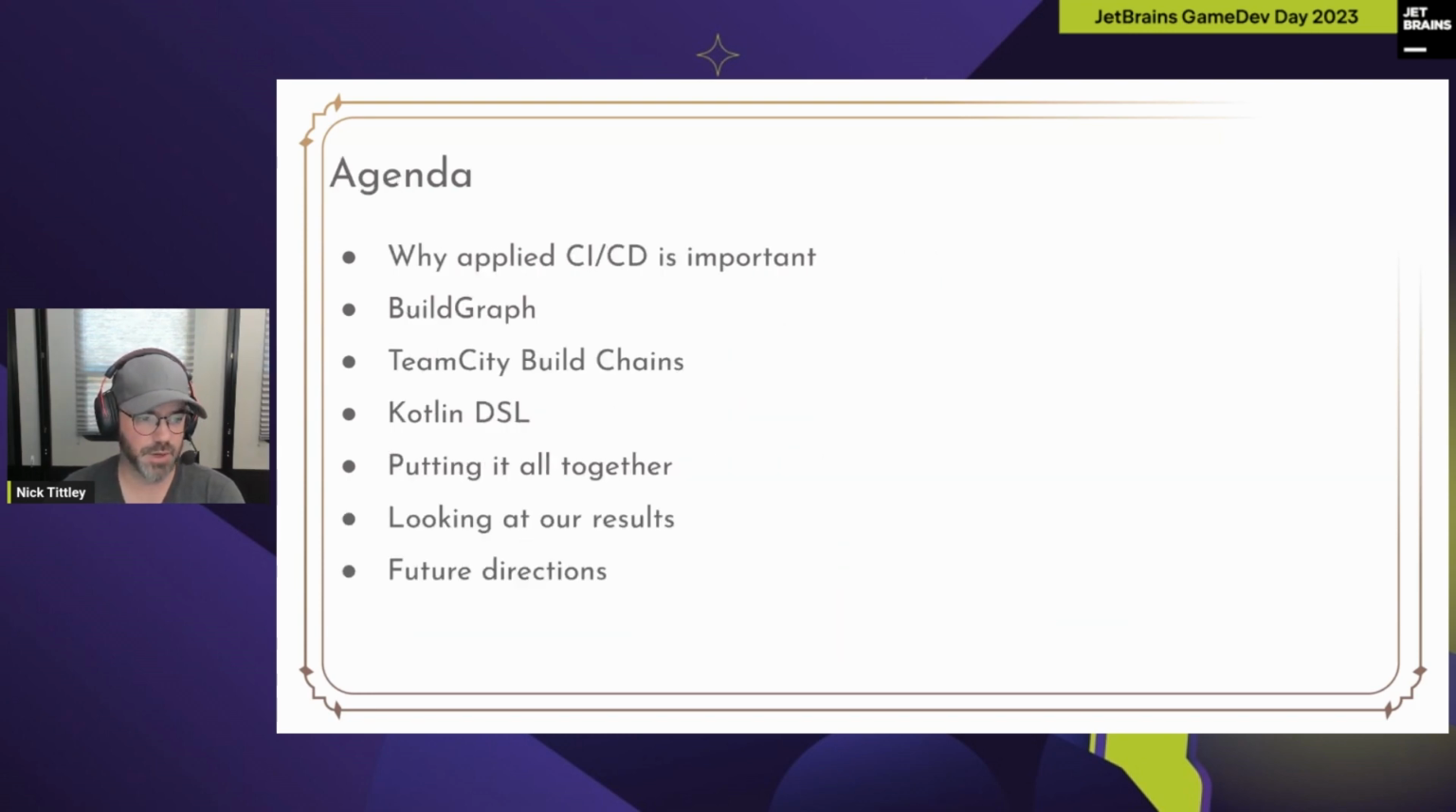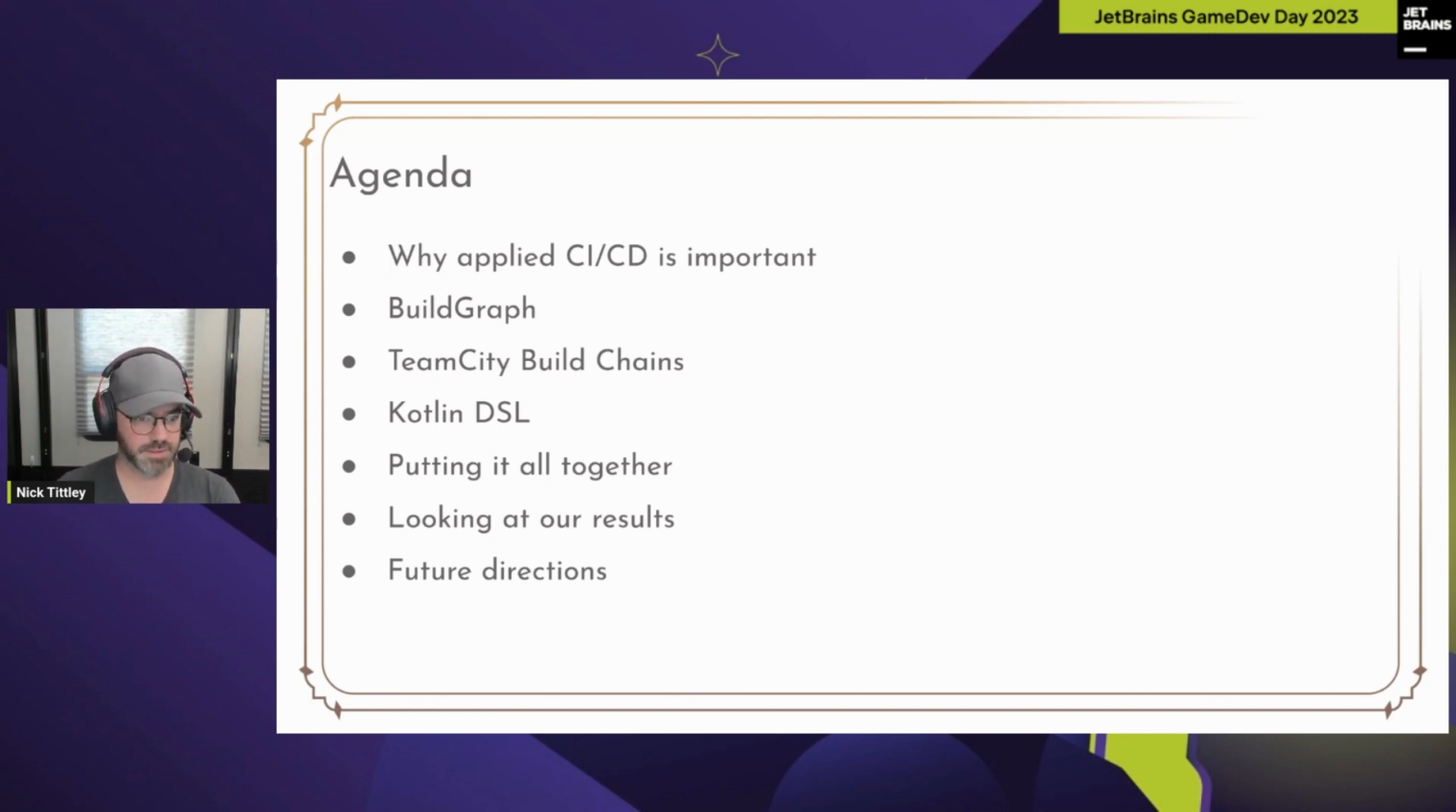So here's a quick rundown of our agenda for today. First, I want to talk about why CI/CD is important, as people throw around that acronym, and sometimes we don't take the time to appreciate why it's important. Then I'll introduce BuildGraph, TeamCity build chains, and Kotlin DSL, and then we'll put all that together and show how at Sprocket we did our build and deploy pipeline using all of these things, and then we'll look at the results a little bit.